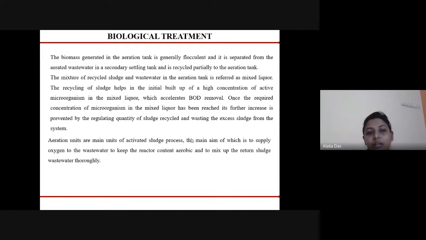Once the required concentration of microorganisms in the mixed liquor has been reached, its further increase is prevented by regulating the quantity of sludge recycled and wasting the excess sludge from the system. Aeration units are the main unit of the activated sludge process because the main aim here is to supply oxygen to the wastewater to keep the reactor content aerobic and to mix the return sludge and wastewater thoroughly.